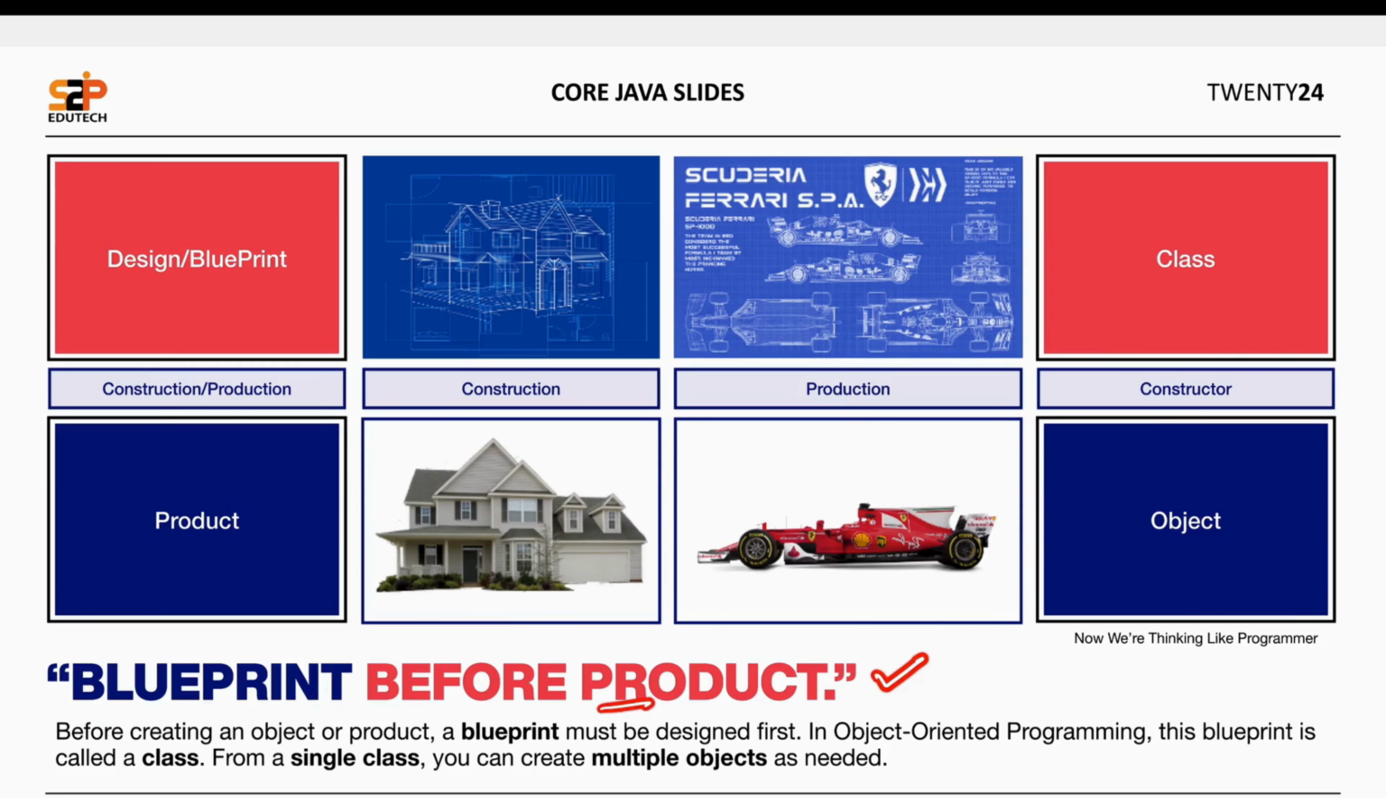Before creating any actual product, we should have its blueprint. Before creating any object, we should have its class, because class is just a blueprint for creating actual objects. Class is just a design. From this design, we can create multiple products, multiple objects.